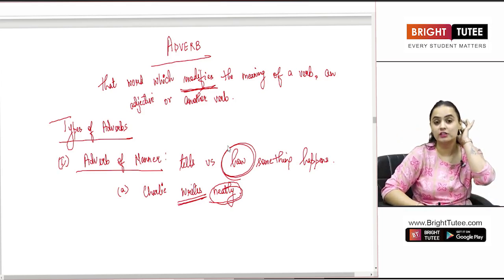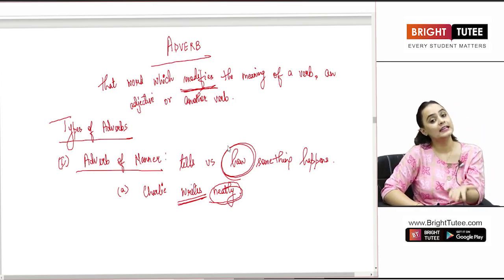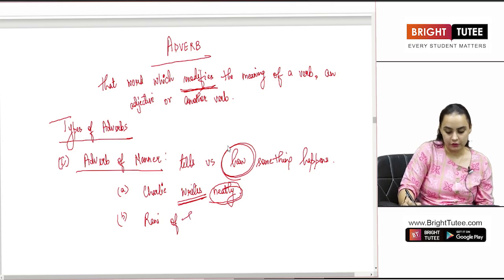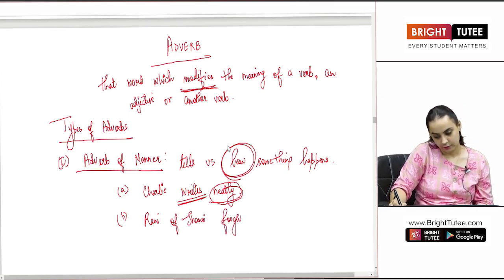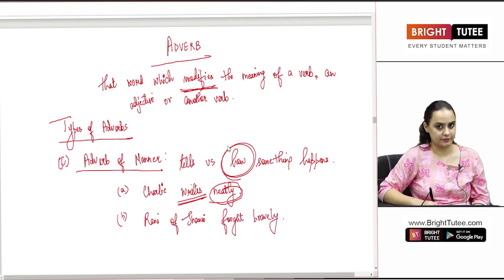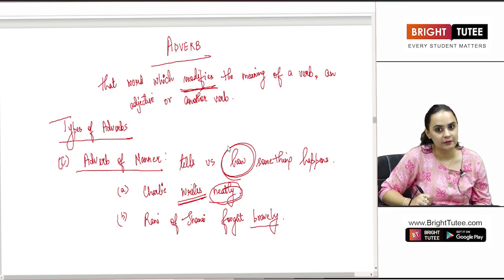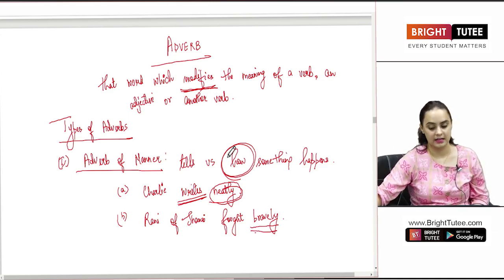We are changing the quality of the verb by saying that Charlie writes how? Neatly. If I say Rani of Jhansi fought bravely. How did the Rani of Jhansi fight? Bravely. So what is my adverb of manner here? Bravely. How is the answer that I am getting?